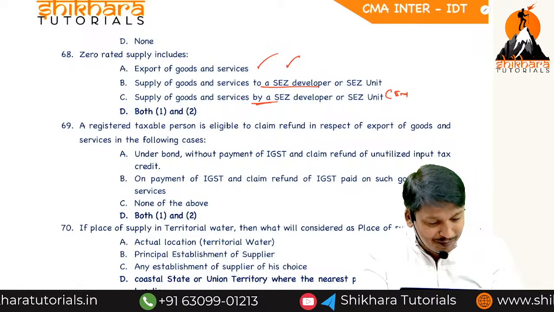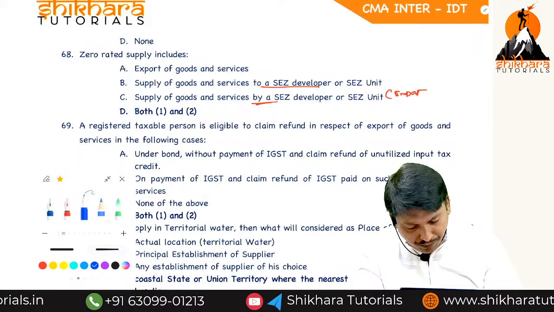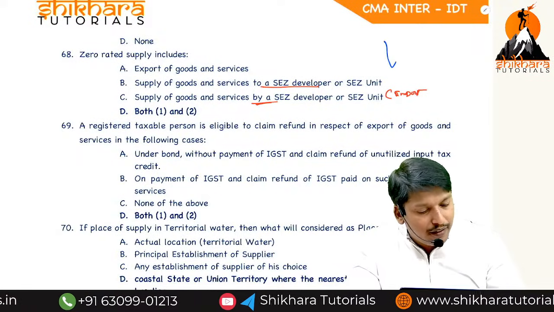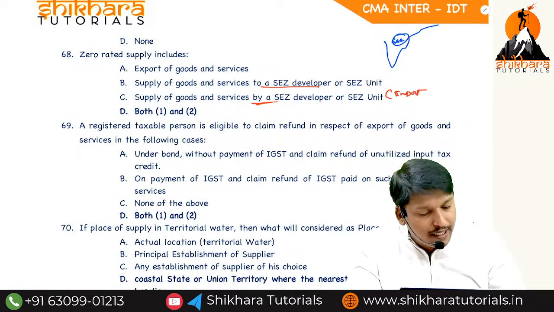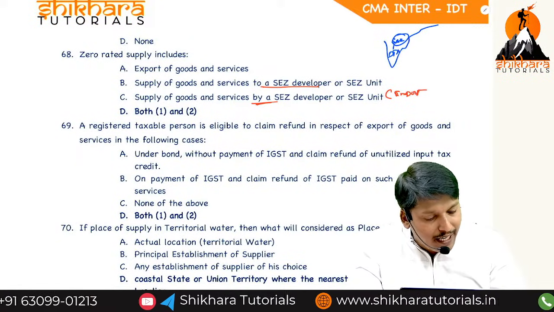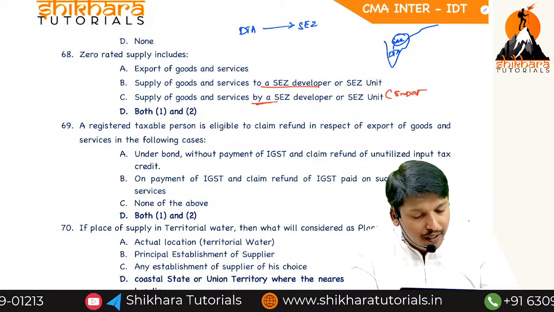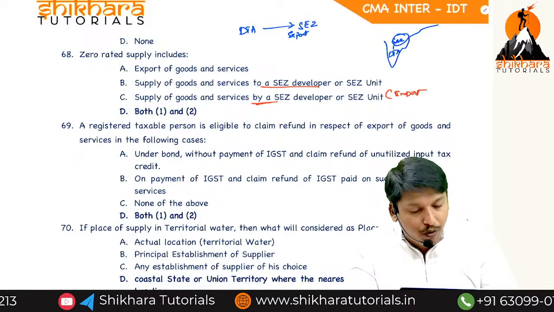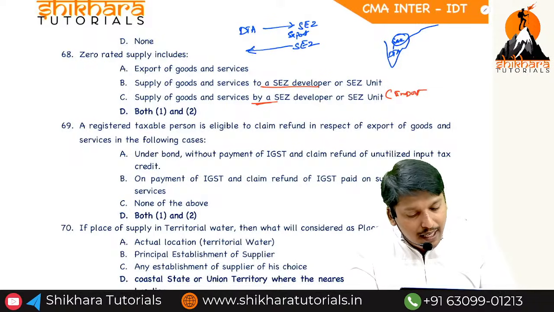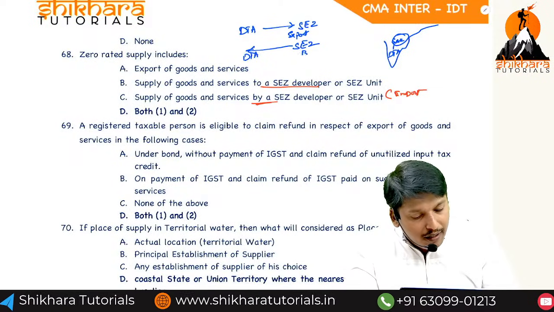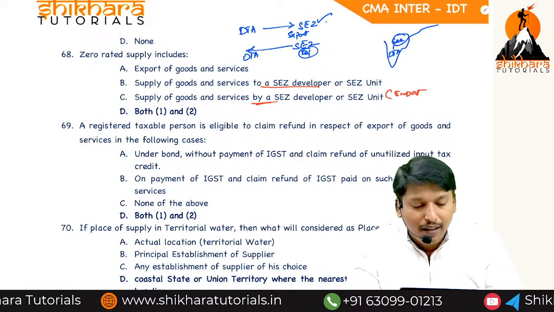SEZ is in India. The balance of India is called the DTA. Goods from the DTA to an SEZ are considered an export. SEZ to DTA is considered an import. Here, supply done by an SEZ means it is an import, and supply to an SEZ is an export.